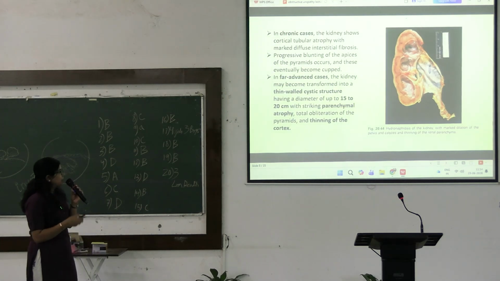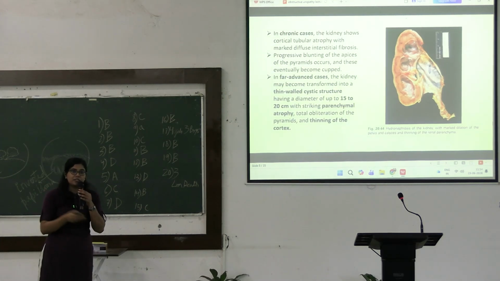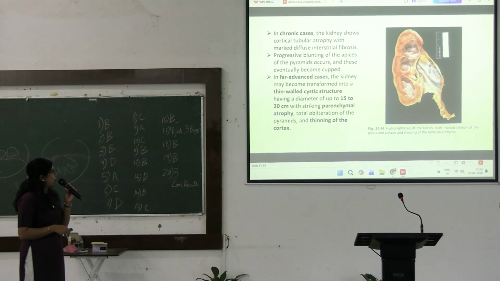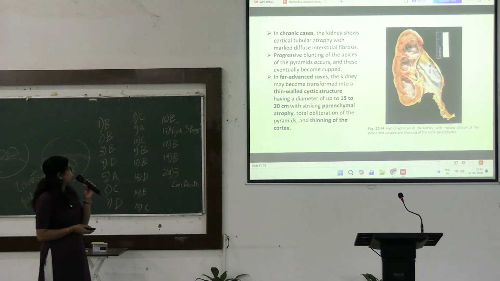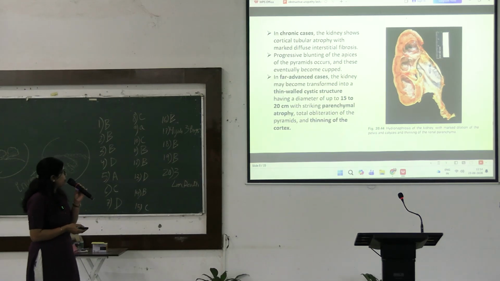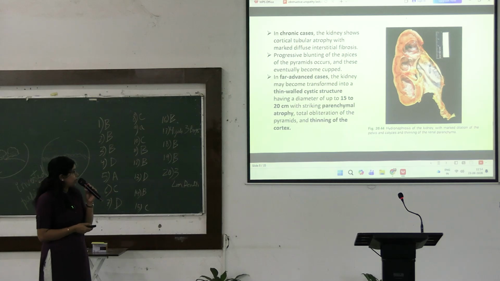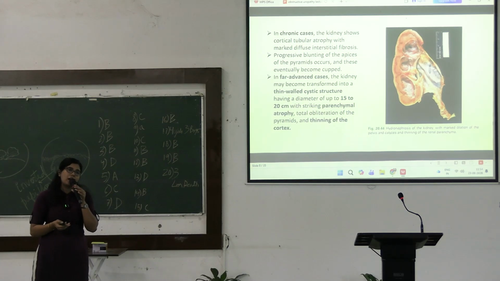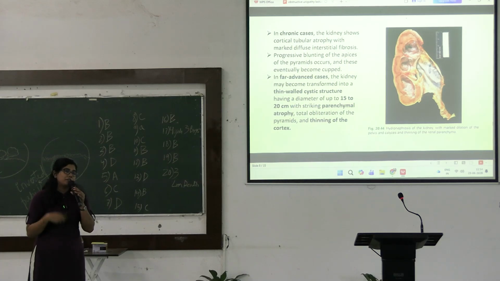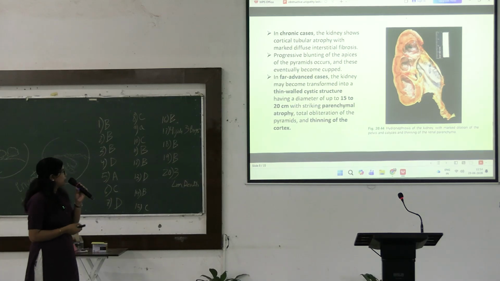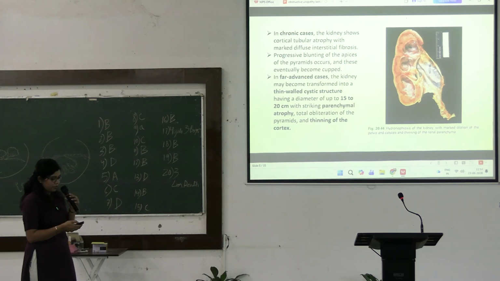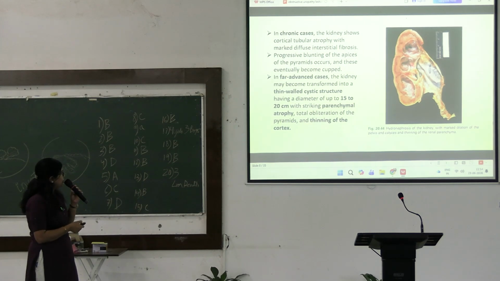Okay, but after that, if this obstruction is not removed and if this obstruction is persisting chronically, the chronic changes will be some tubular atrophy and progressive blunting of the renal pyramids, and the pyramids will be cupped, and in a very advanced stage of the disease, there will be absolute atrophy of the renal pyramid, giving rise to thinning of the cortex.